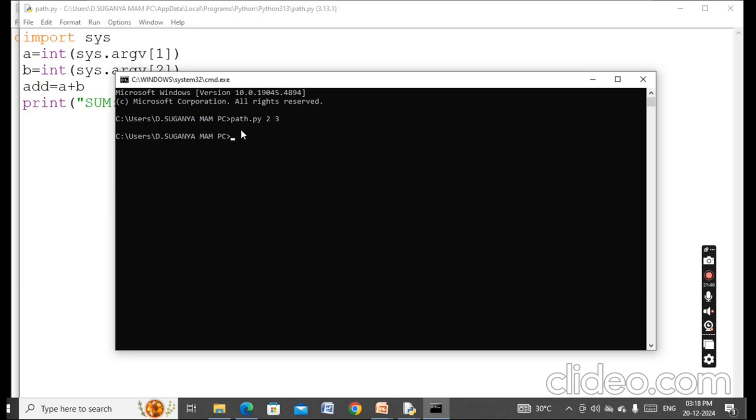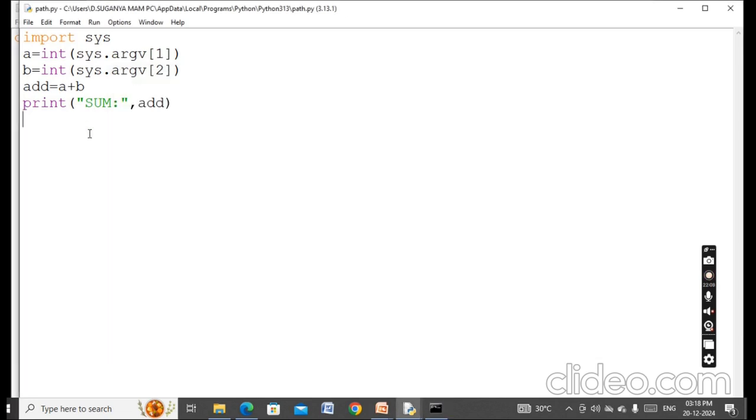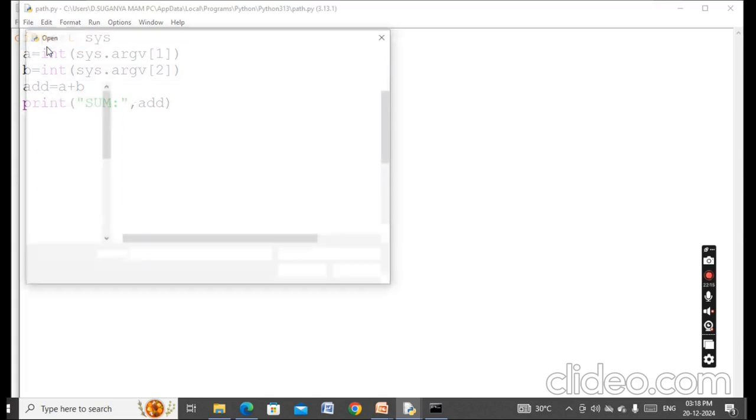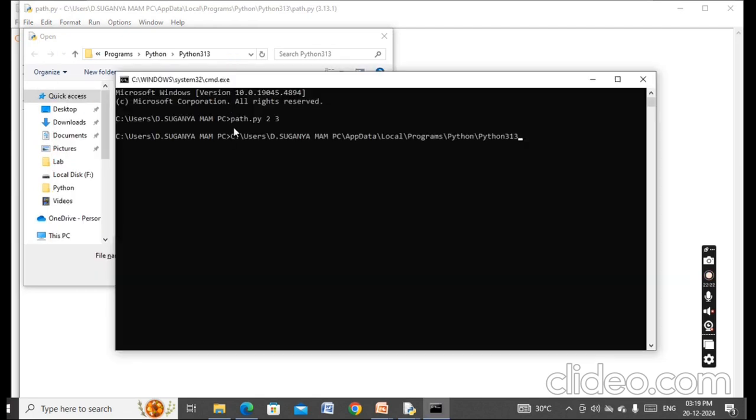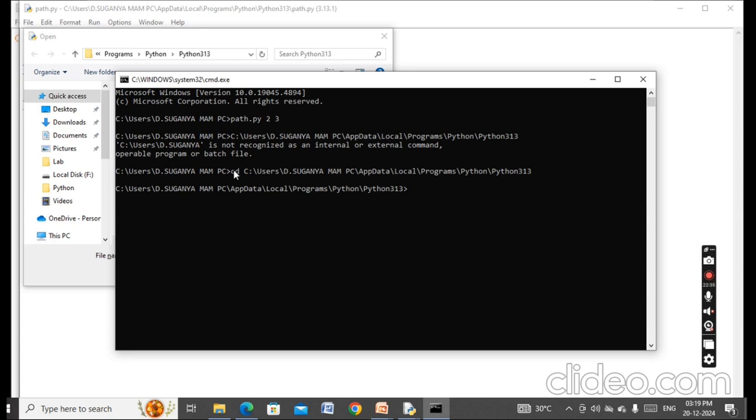These are the two input values I am passing here.